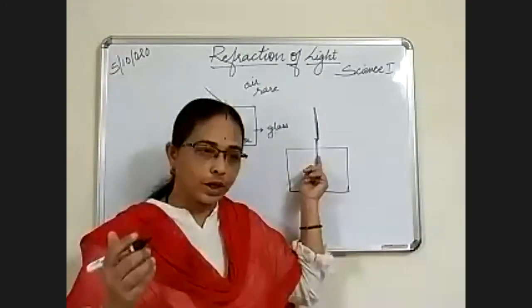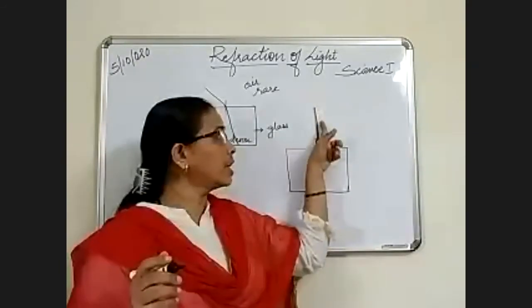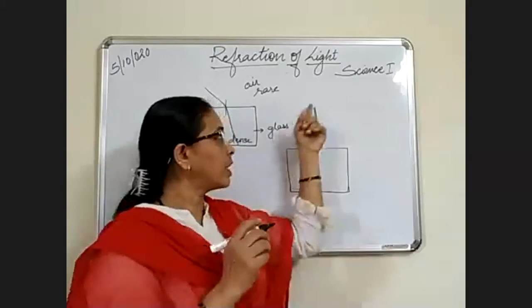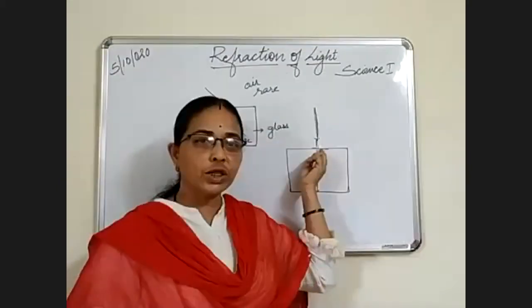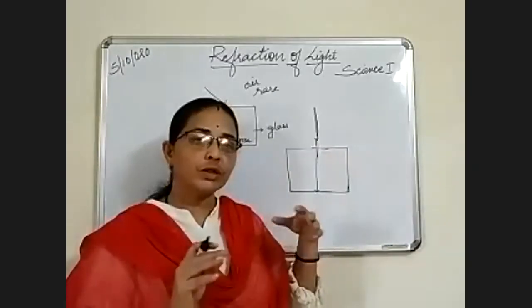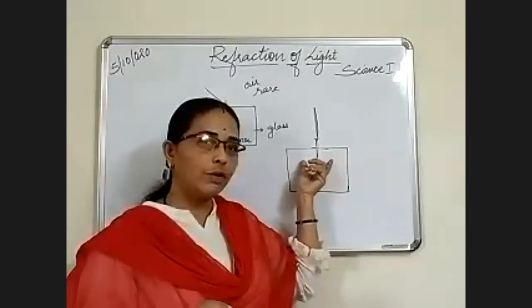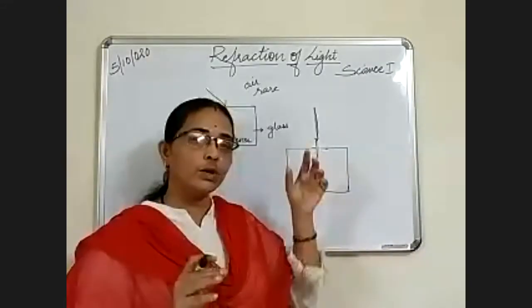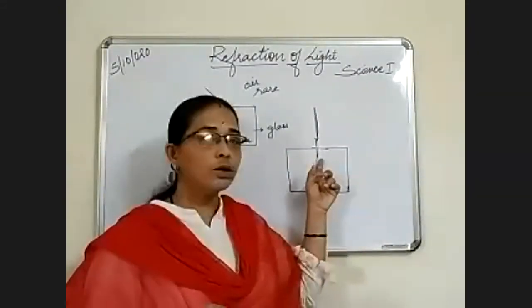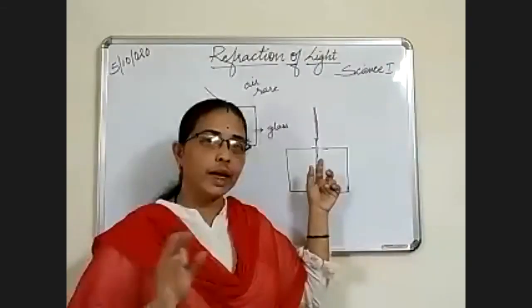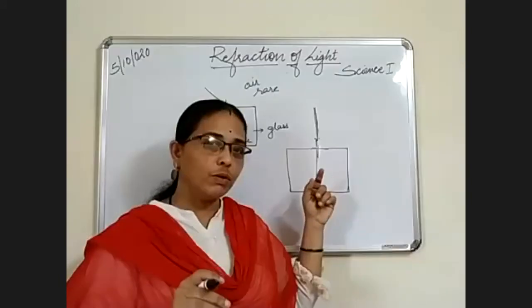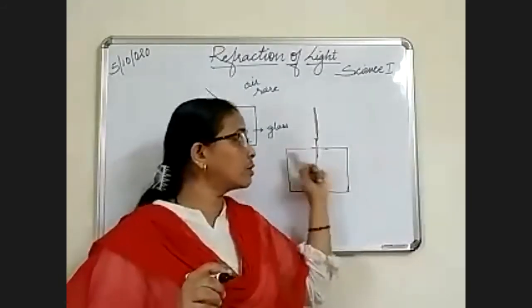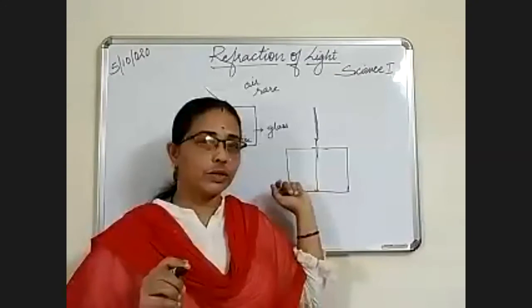Okay, so when the ray of light is at 90 degree with the surface, what is the angle of refraction? Angle of refraction is 0. Okay, angle of refraction is 0. It is not making any angle with the normal. So you will not write here 90 degree. You have to write here: angle of refraction is 0 when the incident ray is at 90 degree to the surface.